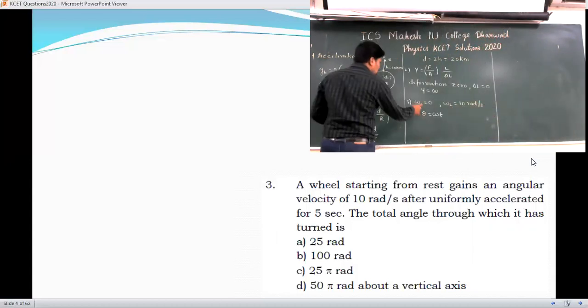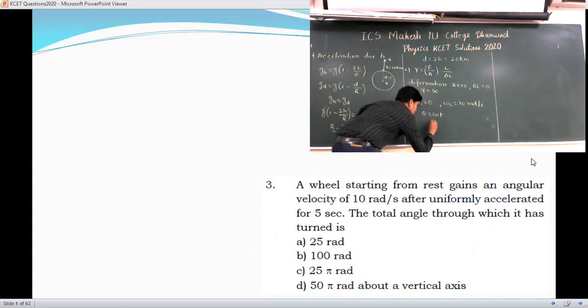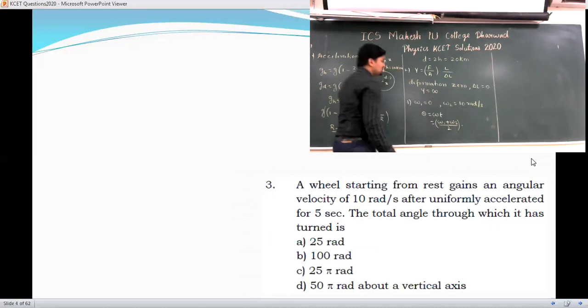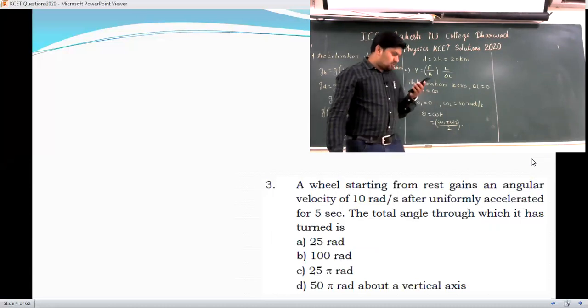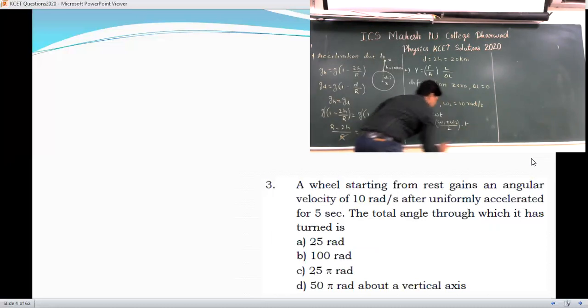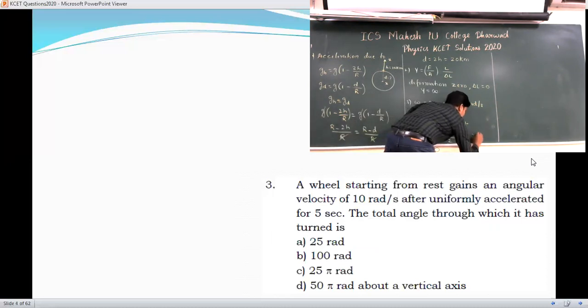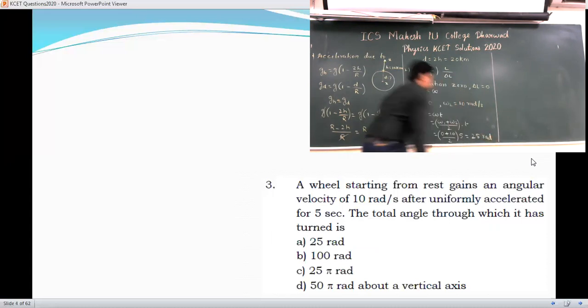But since we have 2 omegas, you have to take the average. So omega 1 plus omega 2 divided by 2 is your omega, into t. What is t? In the question they have told 5 seconds. So it is 0 plus 10 divided by 2, into 5. 10 divided by 2 is 5, so it is 25 radian. That's it. This is your answer.